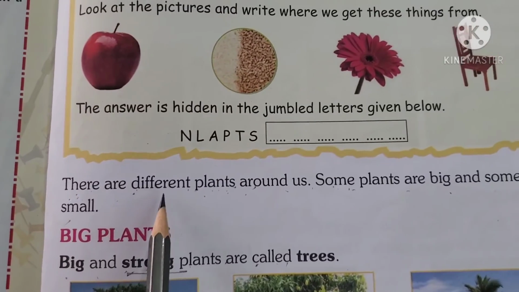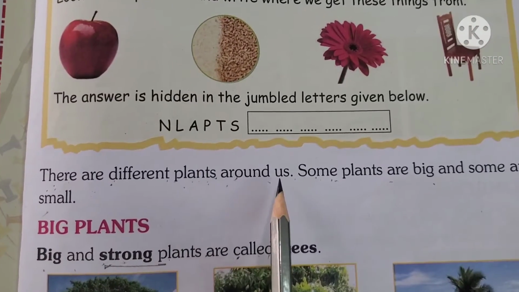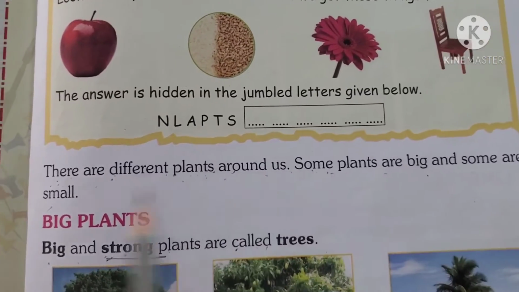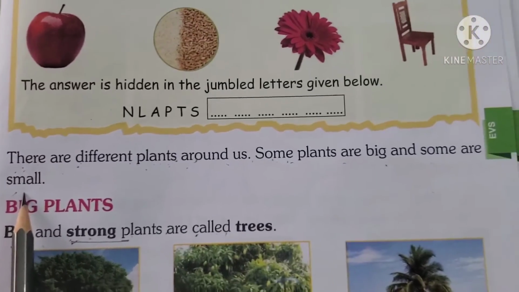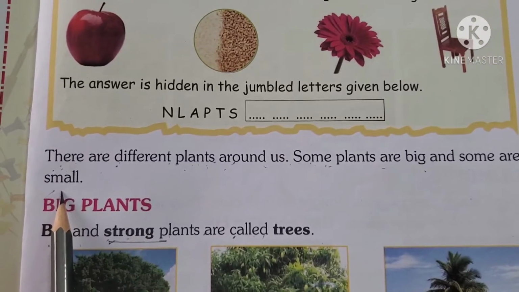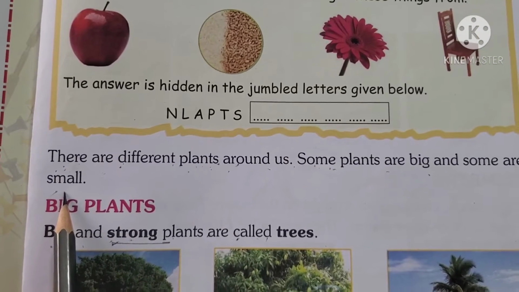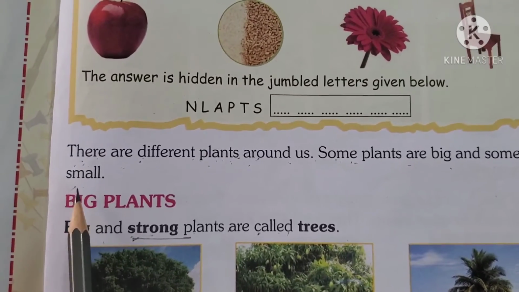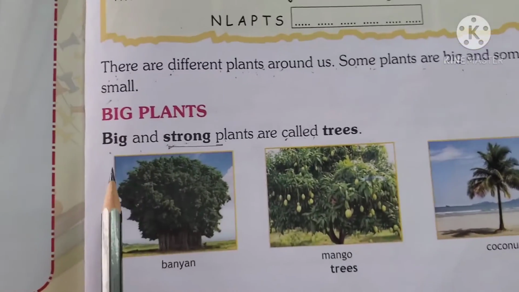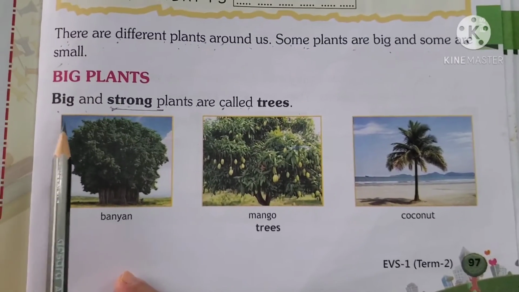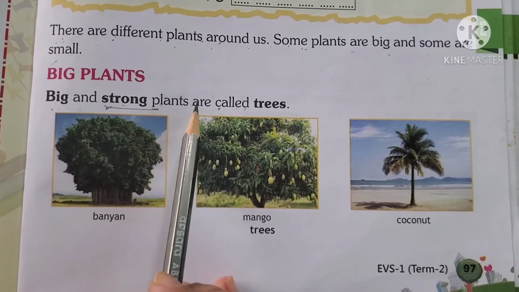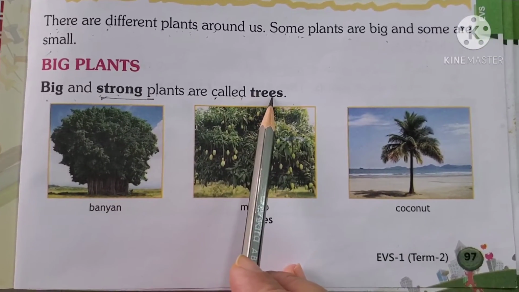There are different plants around us. Some plants are big and some plants are small. Have you ever noticed it, children? Some plants around us are big and some are very small. Now we will learn about big plants. Big and strong plants are called trees.